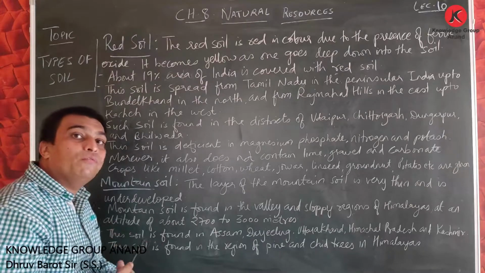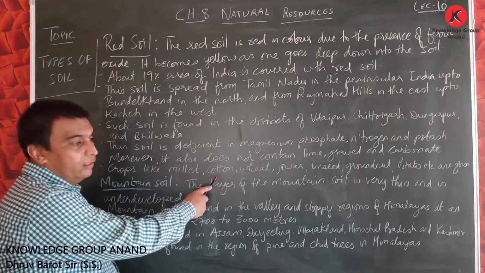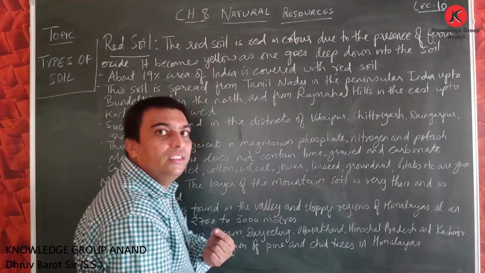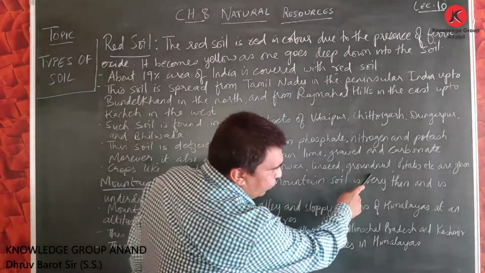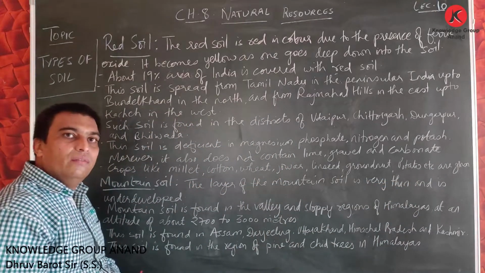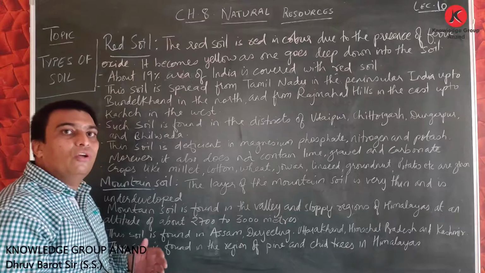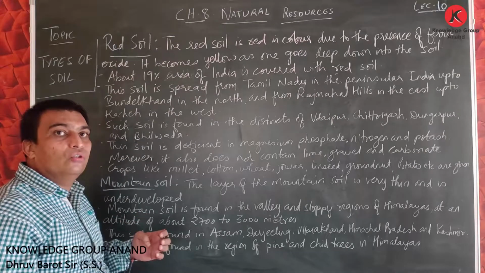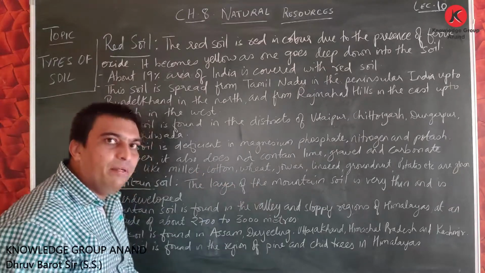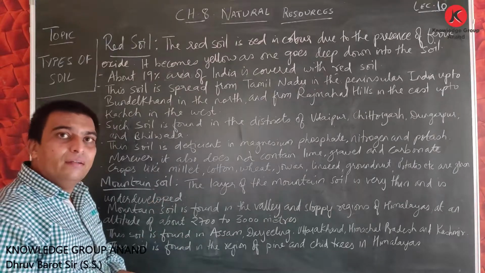Crops, so which type of crops can be grown? The crops like millet, cotton, wheat, jowar, linseed, alsi, groundnut, potato, etc. These are grown in this red soil. So if you are asked in your map work to show the soil on which, for example, linseed can be grown, then you have to show the area where the red soil is present.